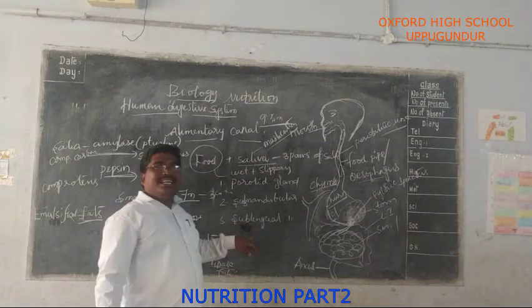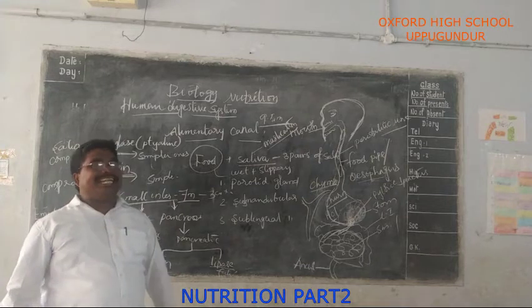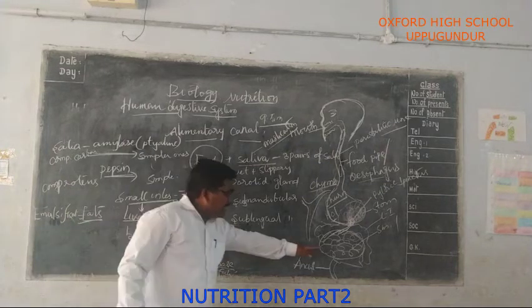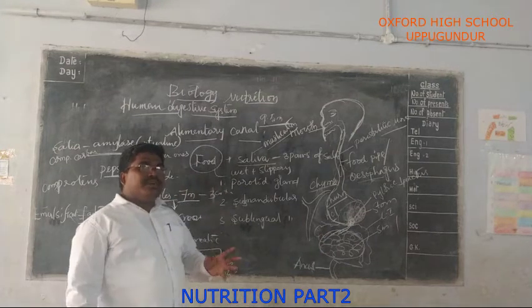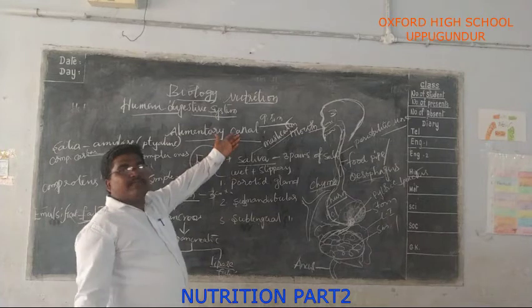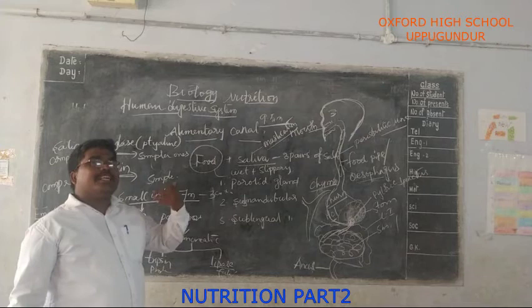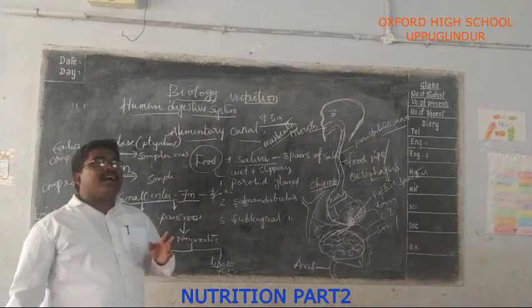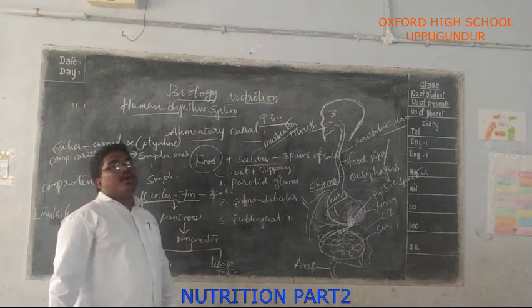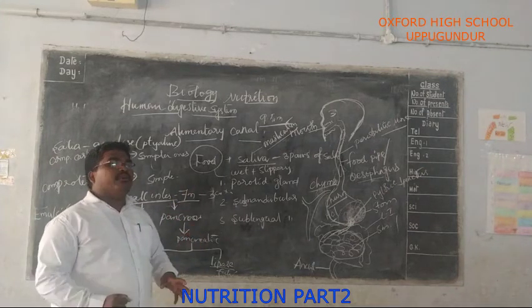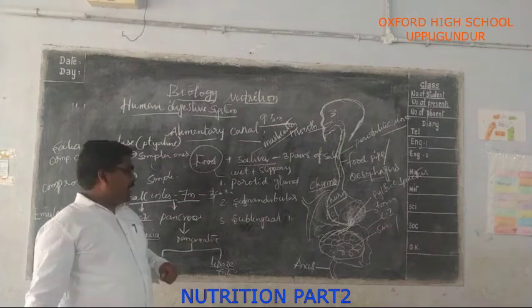Not only this, the walls of the small intestine also release an intestinal juice called succus entericus, which is useful for the further digestion of proteins, carbohydrates and fats into smaller and smaller particles, because these materials have to be digested small enough to be absorbed by our body. If it is in liquid or solid particle form, our blood can't absorb it.